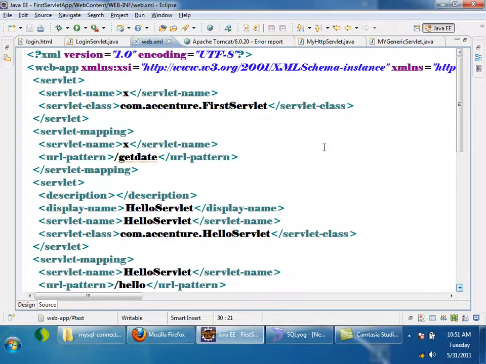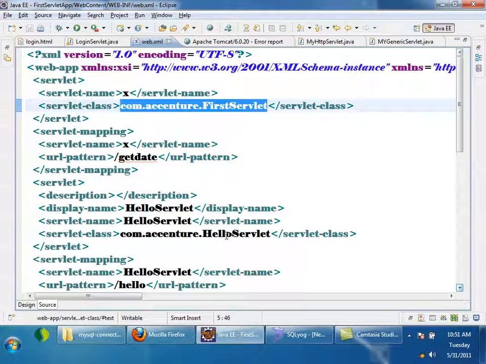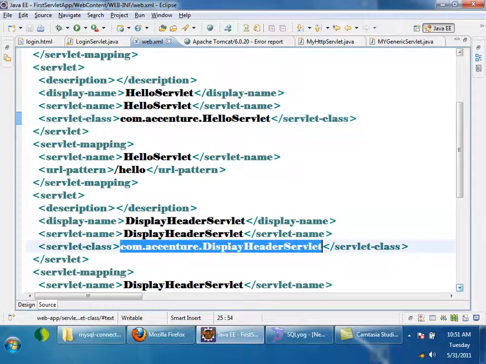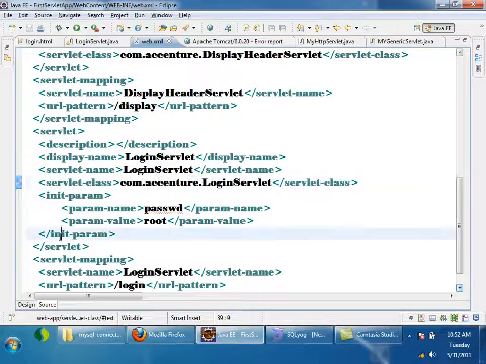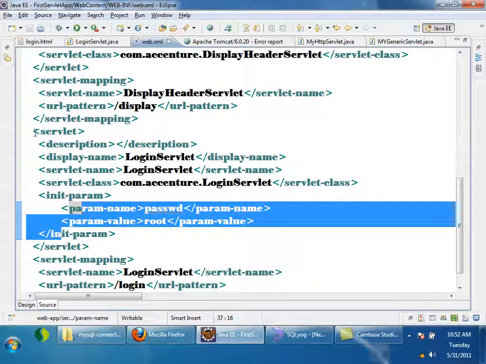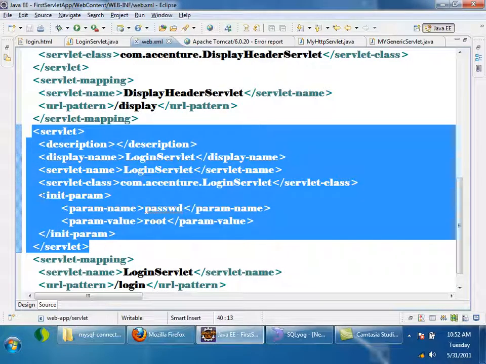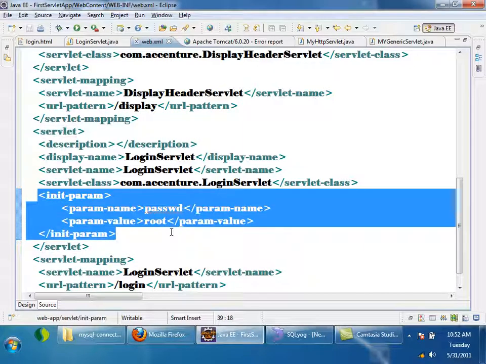In this web application I have 4 servlets. First servlet, hello servlet, display header servlet, login servlet. 4 servlets are configured here, and for login servlet only I configured init parameters. I configured init param tag, right? So tell me, how many servlet config objects will be there for this application right now?